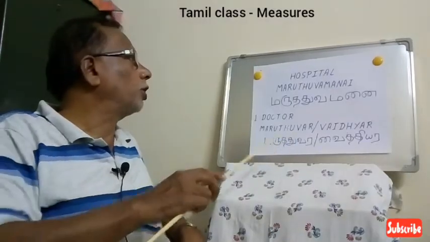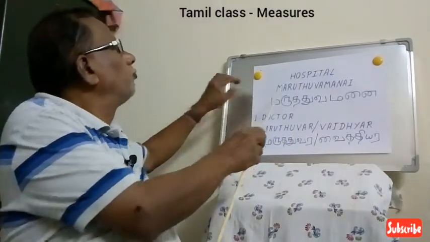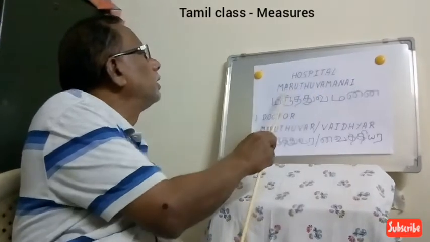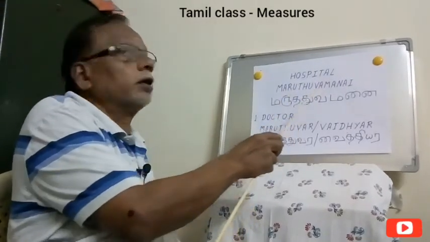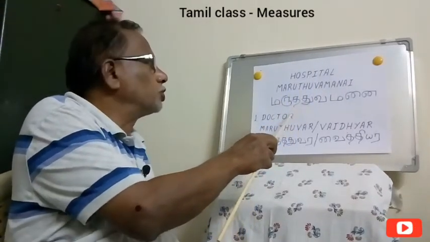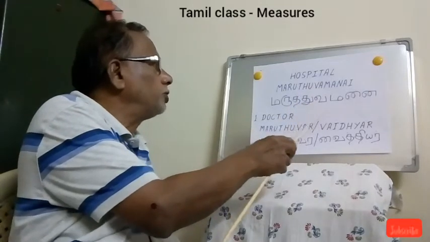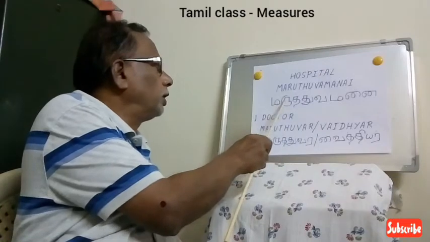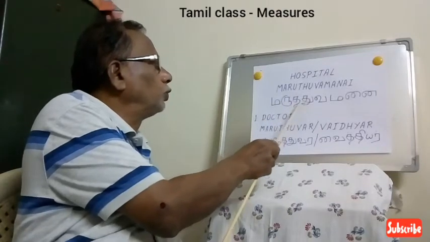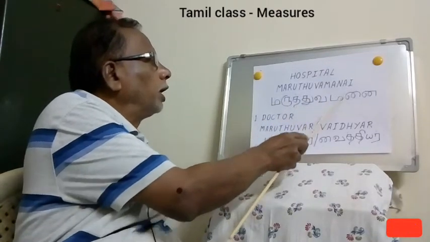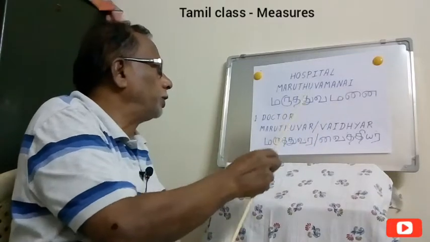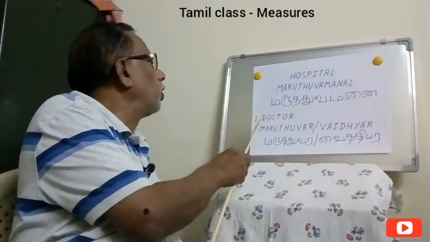Now another topic called hospital. For hospital, it is called Maruttuva Manai. Maruthu means medicine. So Maruttuvar means doctor. Maruttuva Manai means hospital. Then we are coming to doctor.